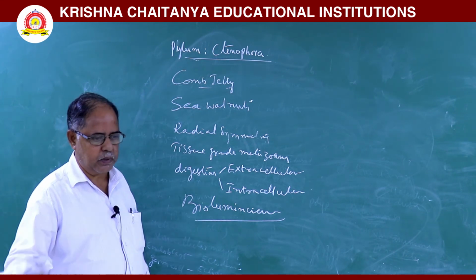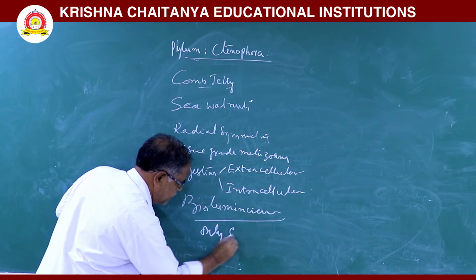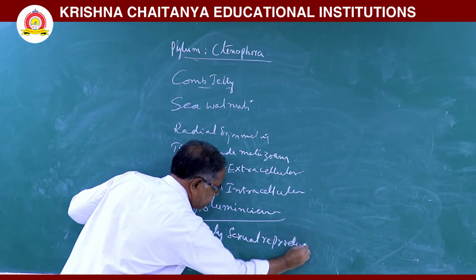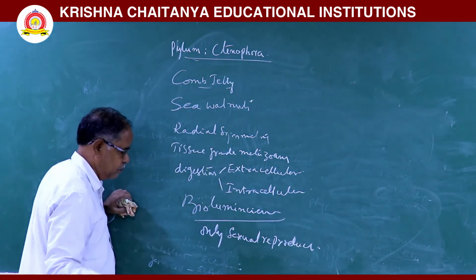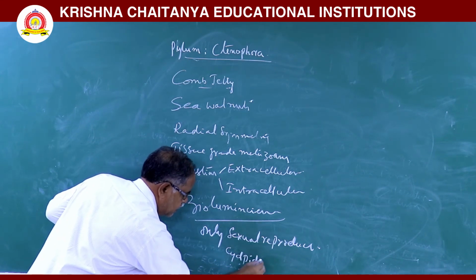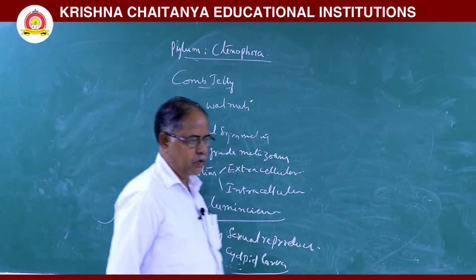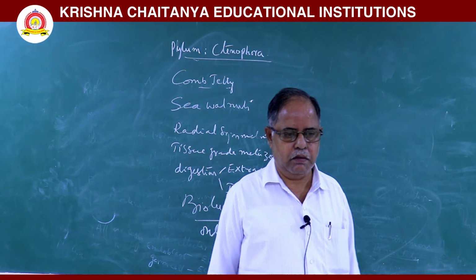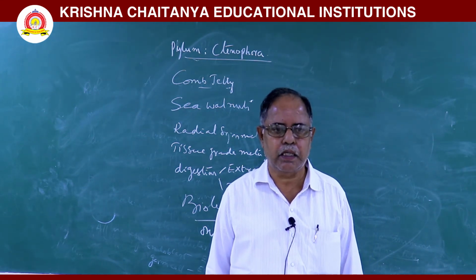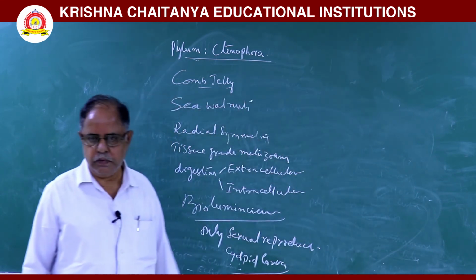Only sexual reproduction occurs. Next, during development, indirect development occurs. During development, the cydippid larva is seen. For example, Hormiphora. Next, Pleurobrachia. These are some examples for Ctenophora.